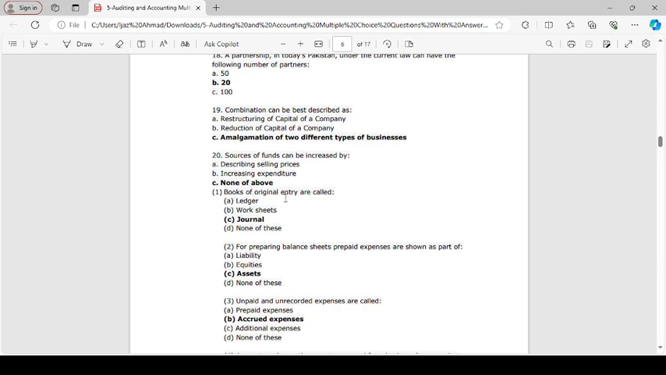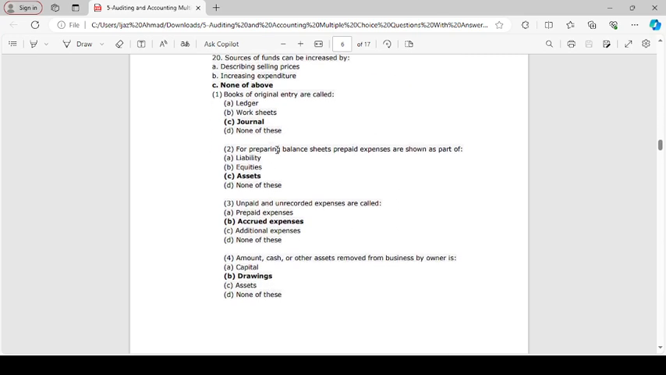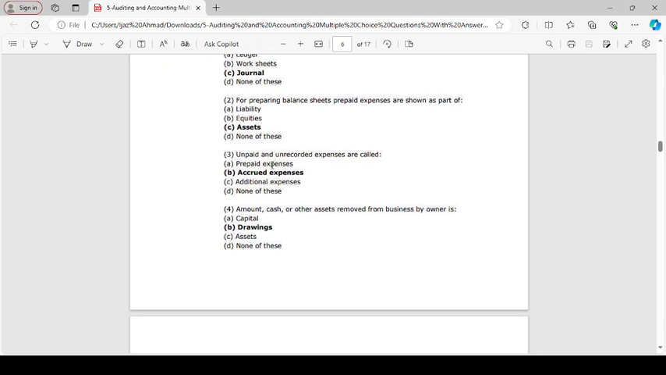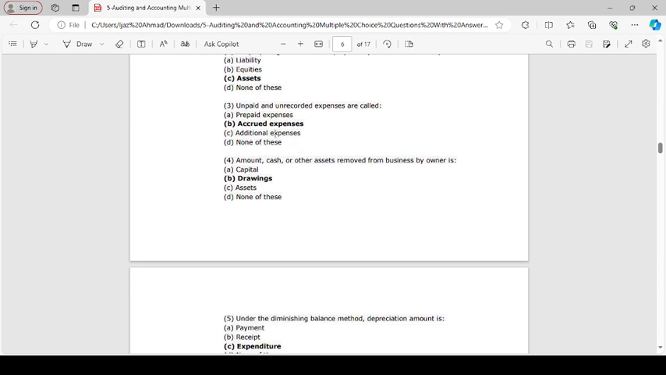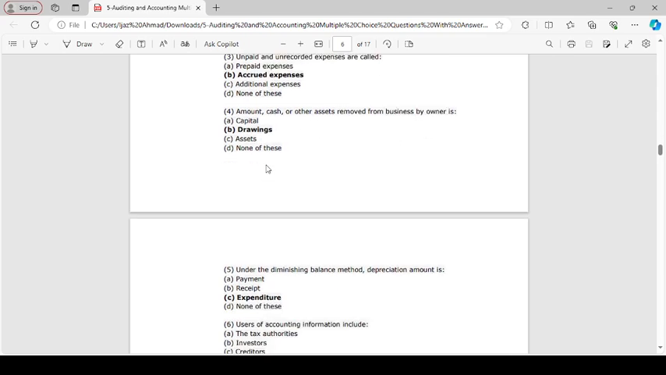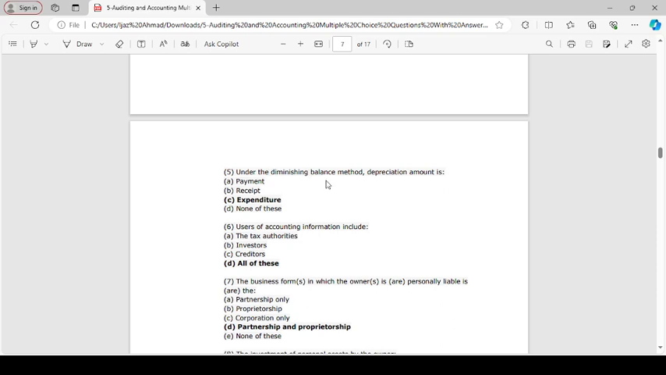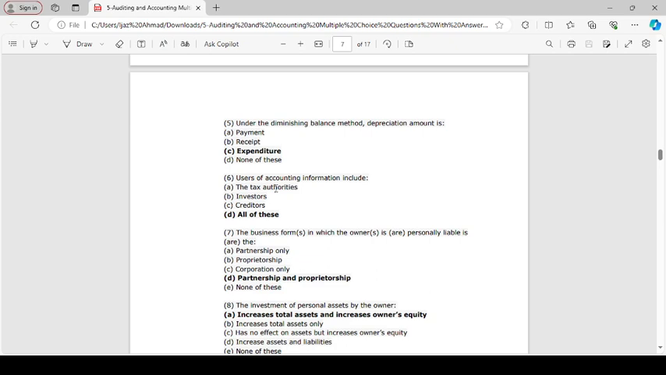Book of original entry is called journal. For preparing balance sheet, prepaid expense is shown as a part of asset. Unpaid and unrecorded expense is called accrued expense. Amount, cash and other assets removed from business by owner is drawing. Under the diminishing balance method, depreciation amount is expenditure.